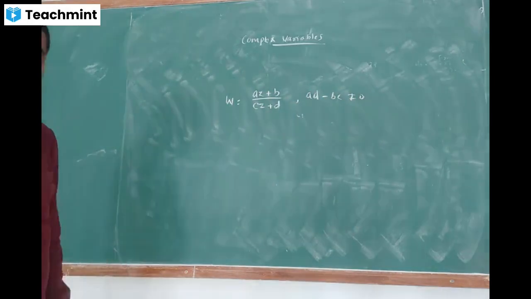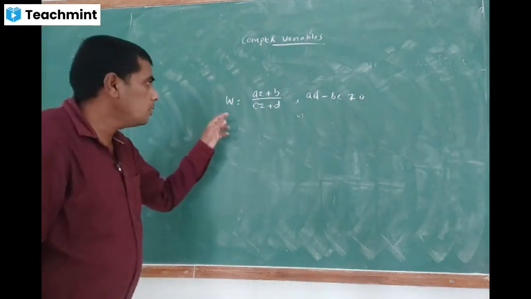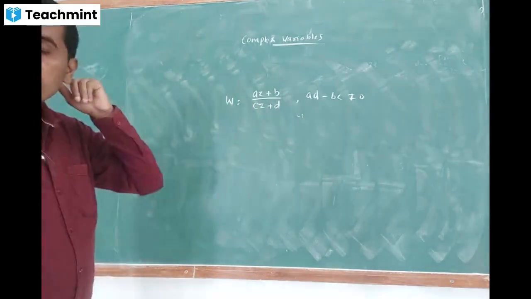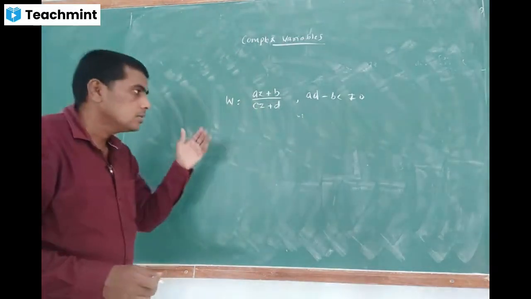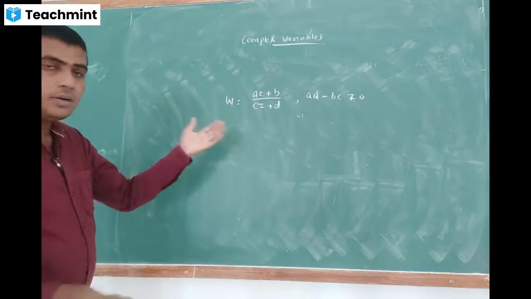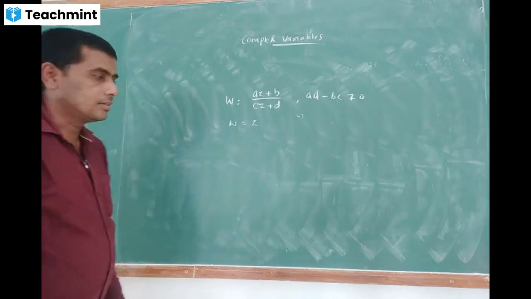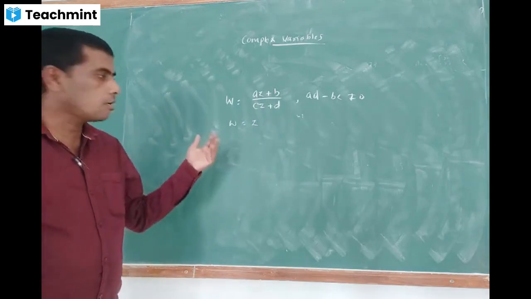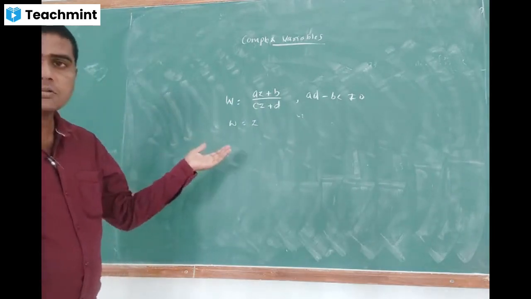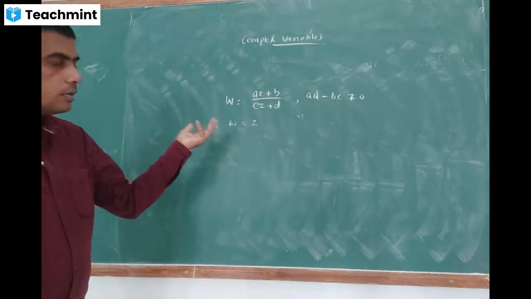Here the W plane and the Z plane are said to have invariant points if it can be expressed in the form W is equal to Z. Is it clear? For 3 points and 4 points, we have already discussed the formula in the previous class.